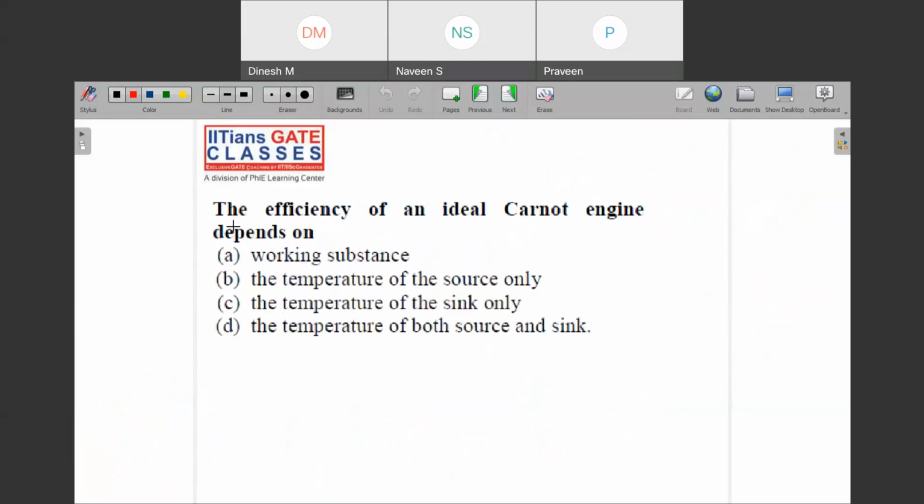Next question. It says that the efficiency of an ideal Carnot engine depends on what? What were the things on which this Carnot efficiency is dependent? The temperature of both source and sink. Why? Is it the temperature of the working substance, or the temperature of source and sink only?